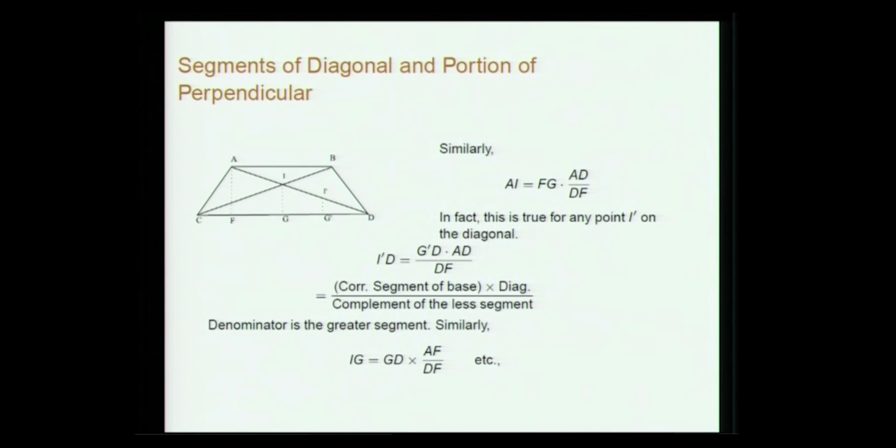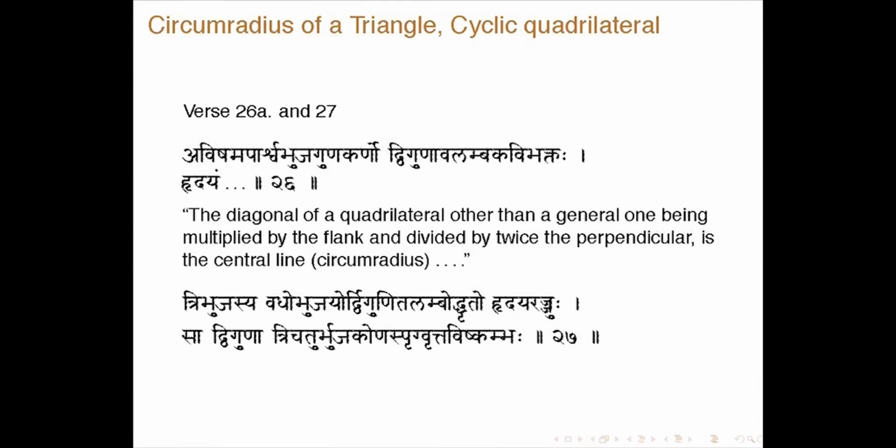And similarly for the perpendicular, IG and I prime G prime. These are portions of the perpendicular; you can say this is the real perpendicular, and now we are getting some portions when you drop perpendiculars from some arbitrary points. They are all given by the rule of proportion. Now he goes to the circumradius of a triangle and a cyclic quadrilateral.